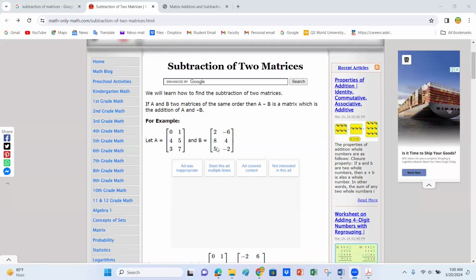Okay, for example, if we have these two matrices and we have to subtract them, A is equal to 0, 1, 4, 5, 3, 7, and B is equal to 2, minus 6, 8, 4, and 5, minus 2.